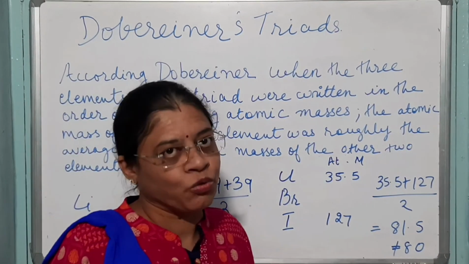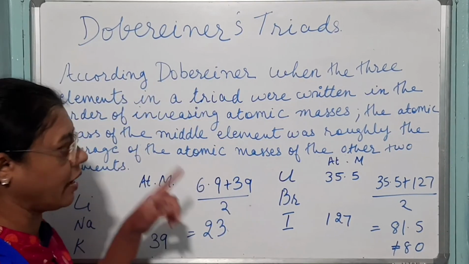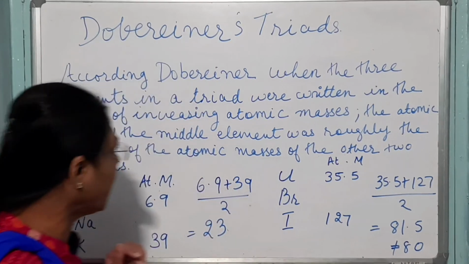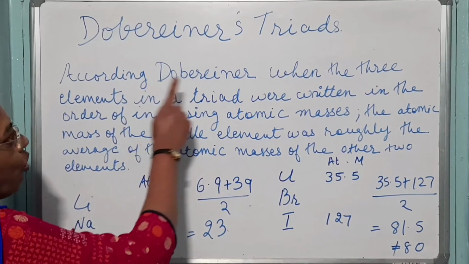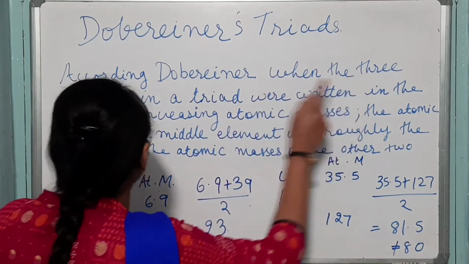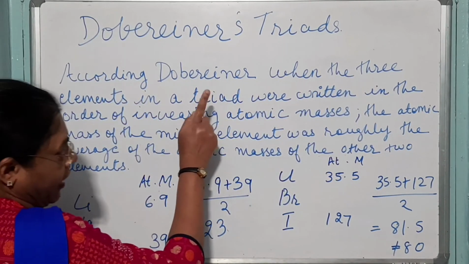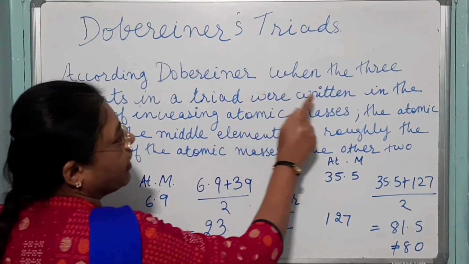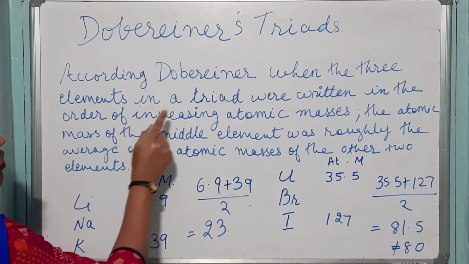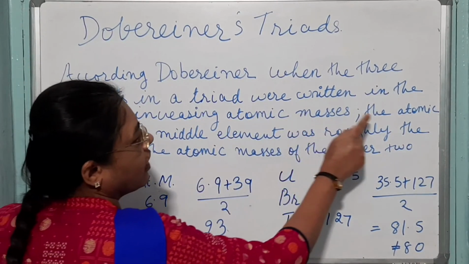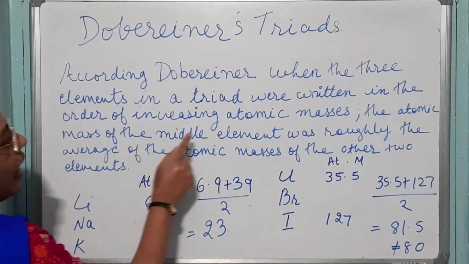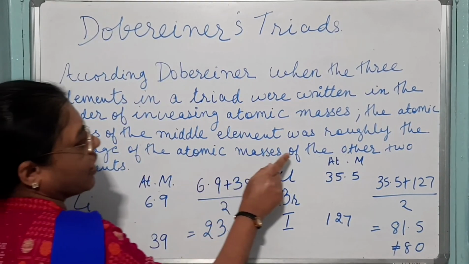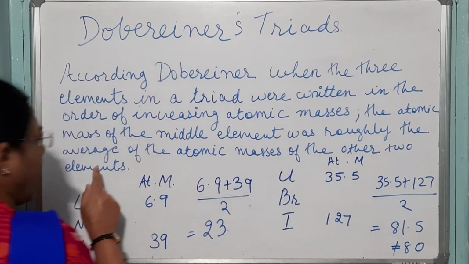Now let's do a quick revision of Dobereiner's triads and see what we have discussed up till now. According to Dobereiner, when the 3 elements in a triad were written in the order of increasing atomic masses, the atomic mass of the middle element was roughly the average of the atomic masses of the other 2 elements.